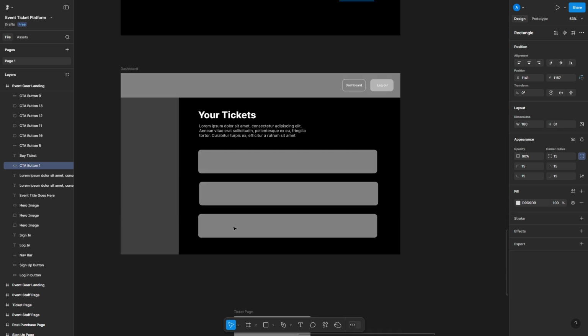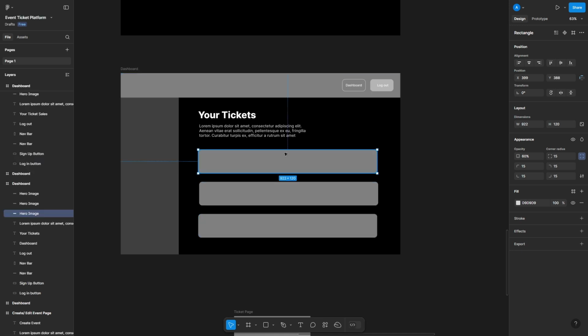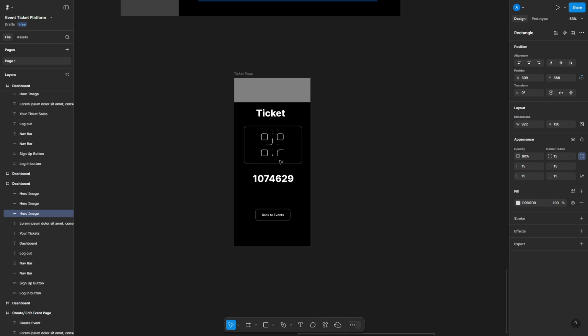And I imagine that the attendee would also want a dashboard where they can see all their tickets for all their events, especially in the case of, say, the young event goer persona, where they're going to 2 or 3 events a week. They'd want them all listed out so they're easily available. Log in, click, and then you get details on the event. And then there'd also be a link to be able to show the QR code. And I've also put the number for manual entering on here as well. And then that will give the ability for scanning on the event day.